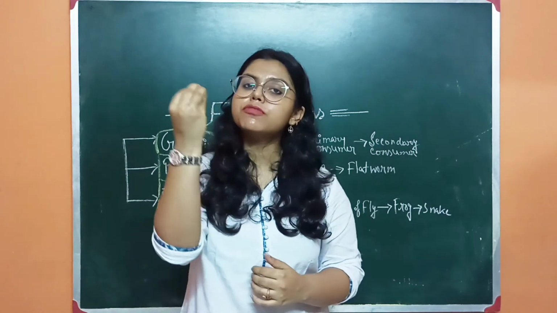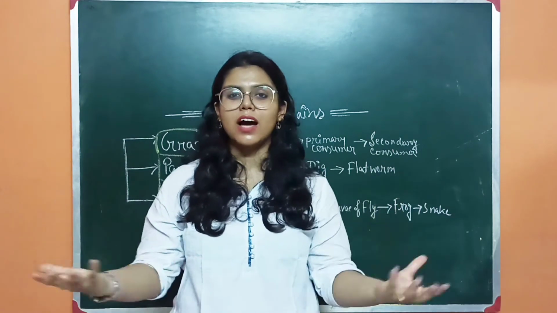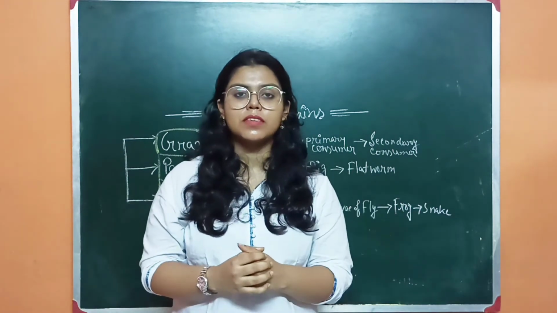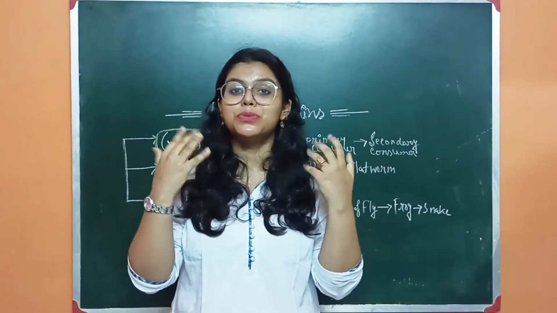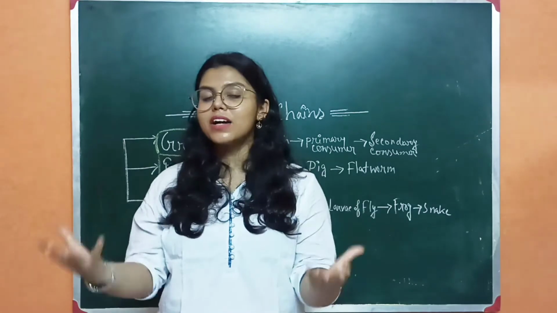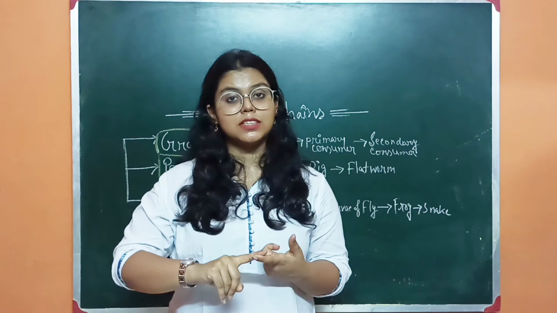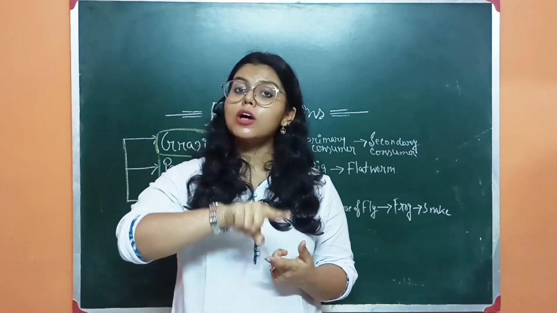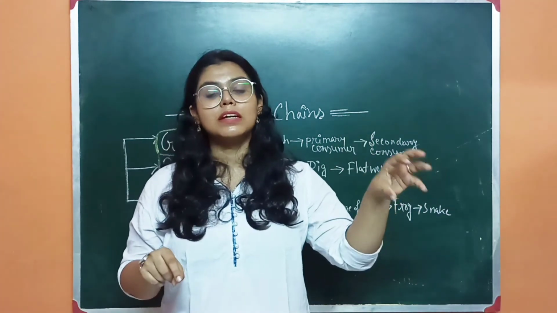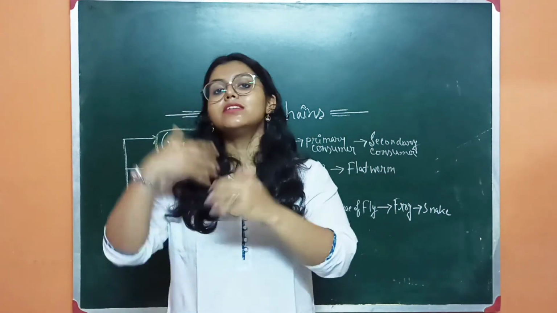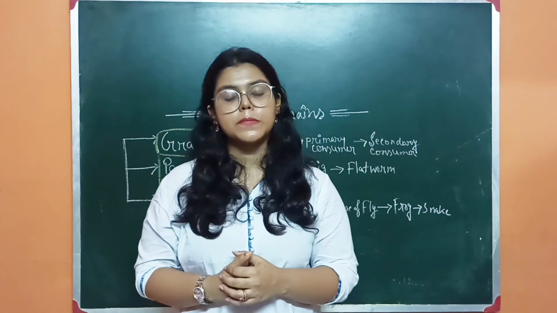Because suppose you are consuming carbohydrate or fat, rice, dal, roti, sabzi, etc. Why? Because you want the energy, you want the power to read, to see, to walk, to gossip. So that energy, the flow of energy, is transmitted from one trophic level to the next trophic level.